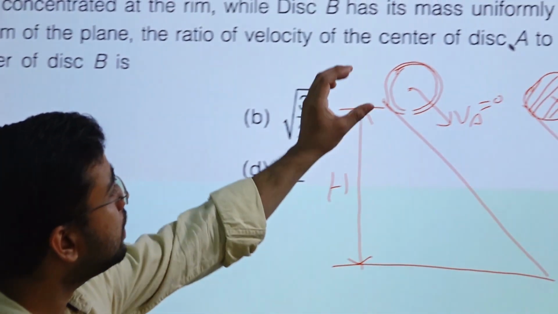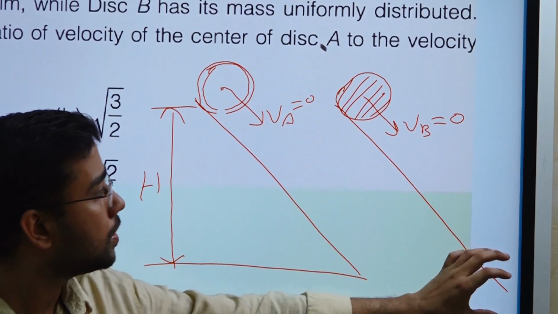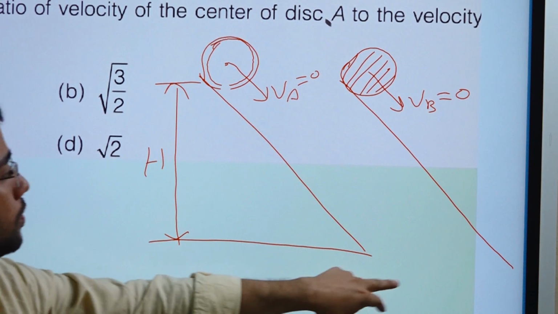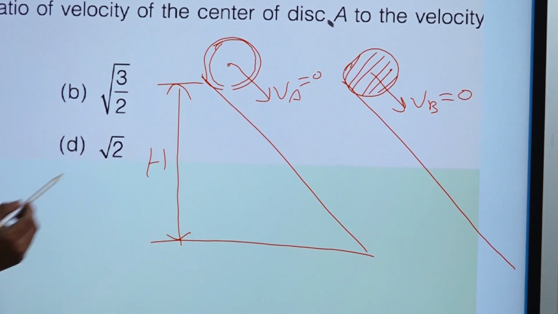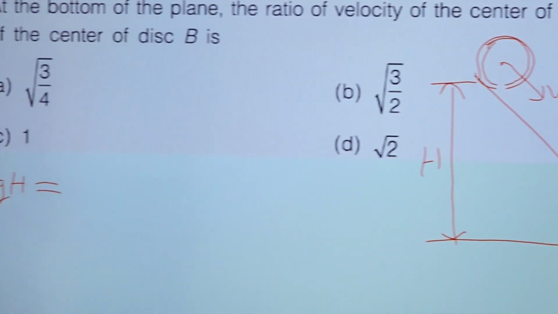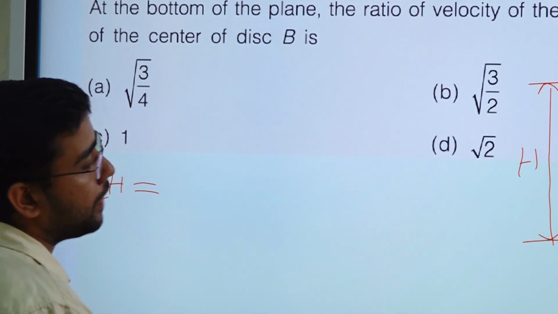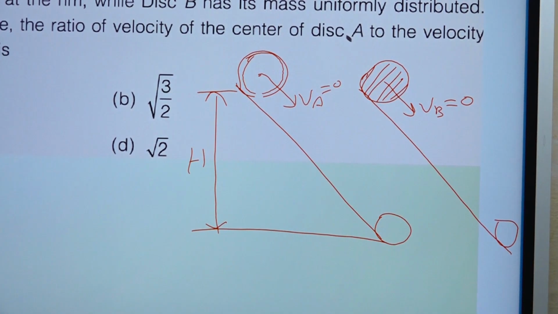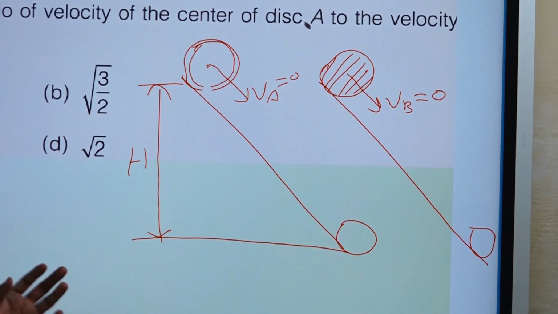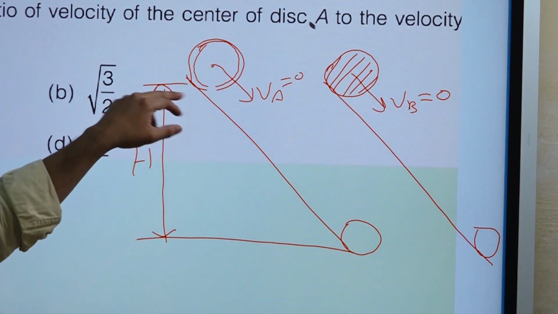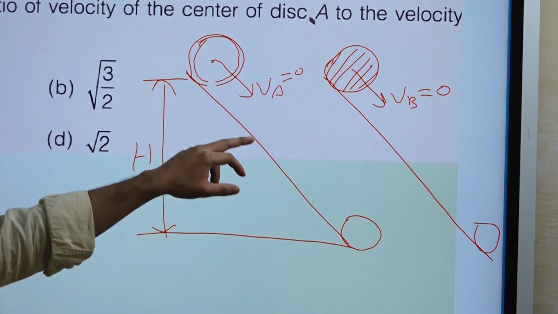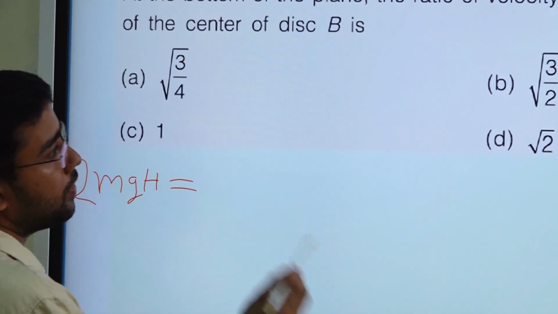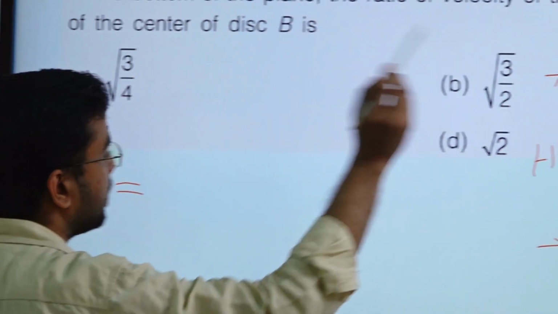So what will happen when this disc rolls down to the bottom? This whole mgh will be converted into kinetic energy, right? So at the bottom, what will be the total kinetic energy? Here we have two masses, one here and one there, so we will put 2 here, and now we will find the kinetic energy at the bottom. We know that whenever anything is rolling, the kinetic energy is because of its omega as well as because of the movement of the centroid, right? So first we will find the kinetic energy of A.